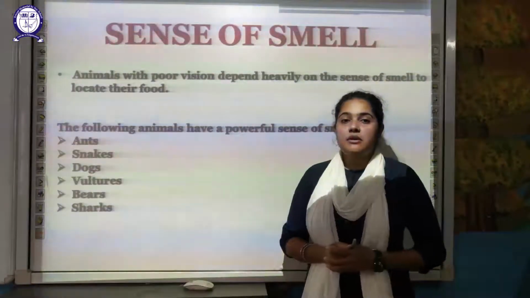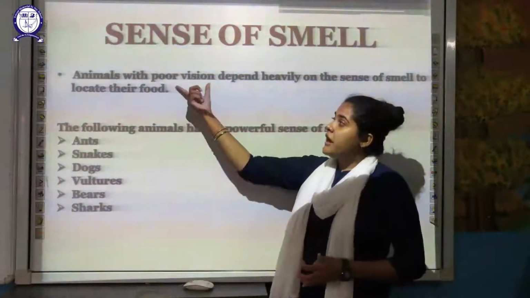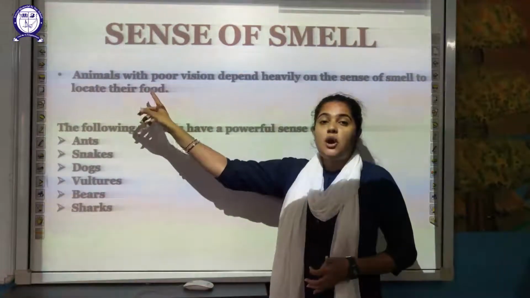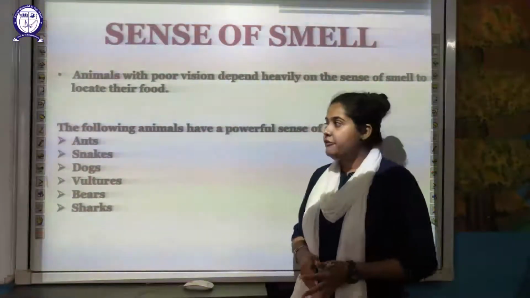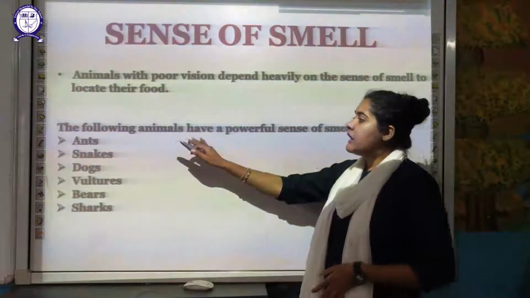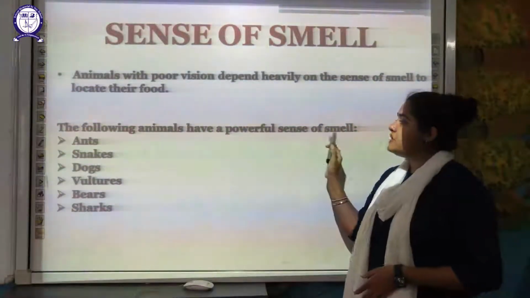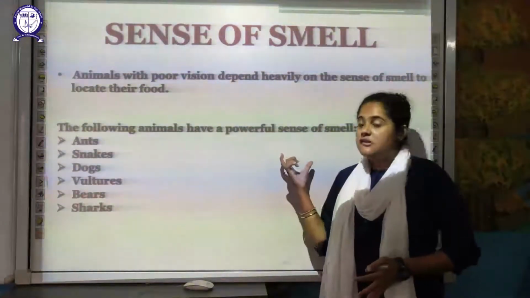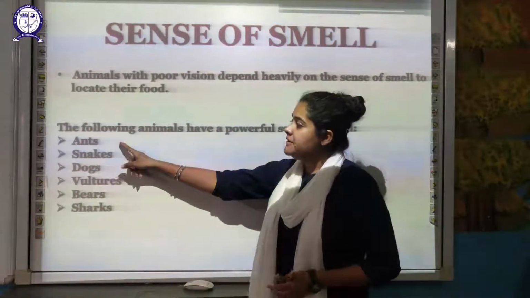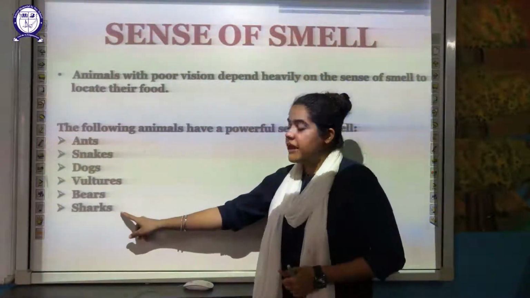We have to list certain examples of animals which have a powerful sense of smell. Your examples are ants, snakes, dogs, vultures, bears and sharks.